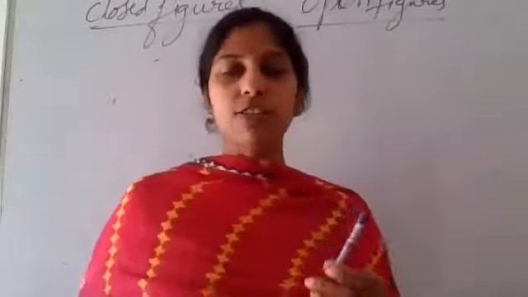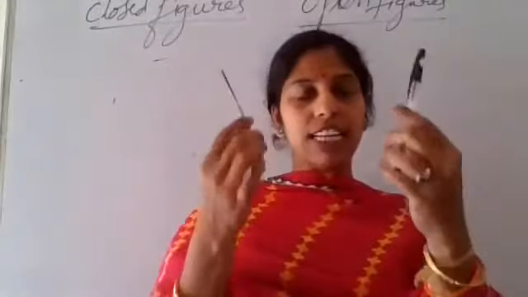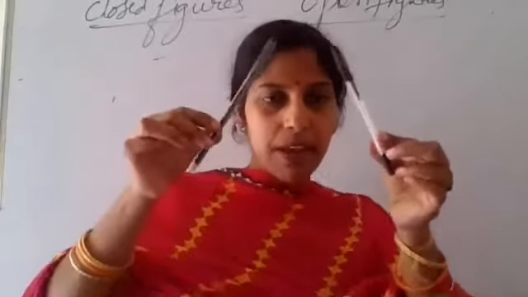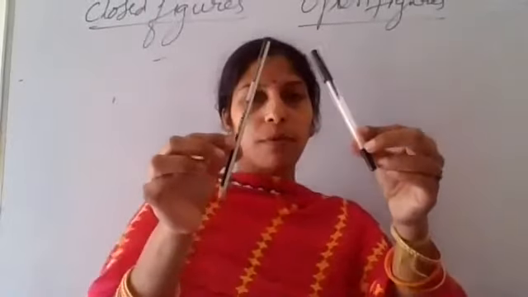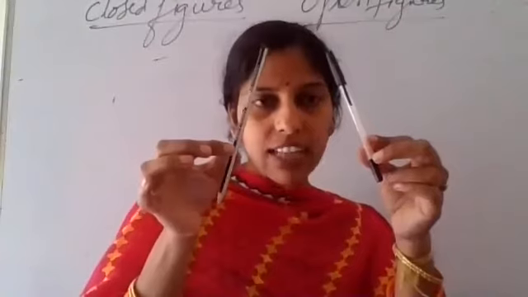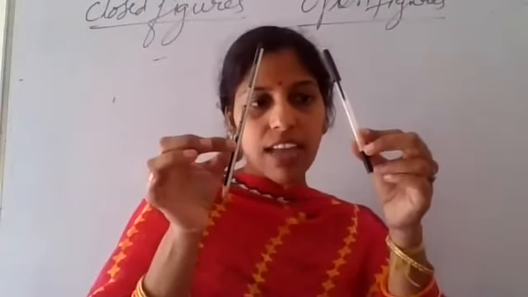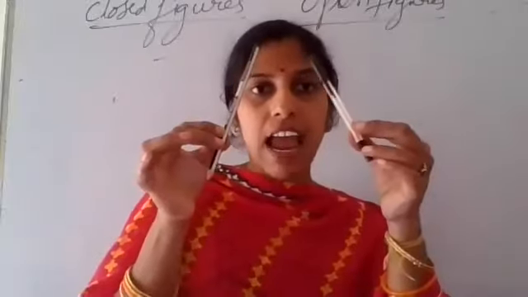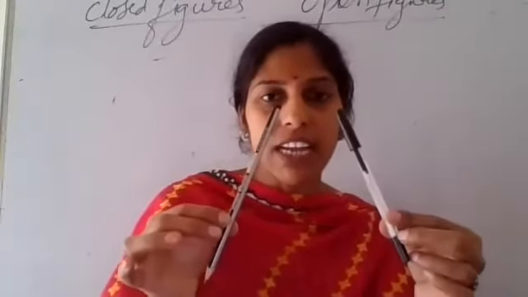Suppose I take a scale. Okay, now I am taking these two, one is pencil and one is pen. And see, keeping my two things like this, are they maintaining same distance or different distance in between them? Different distance. Down you can see more space and up they are not maintaining the same distance.